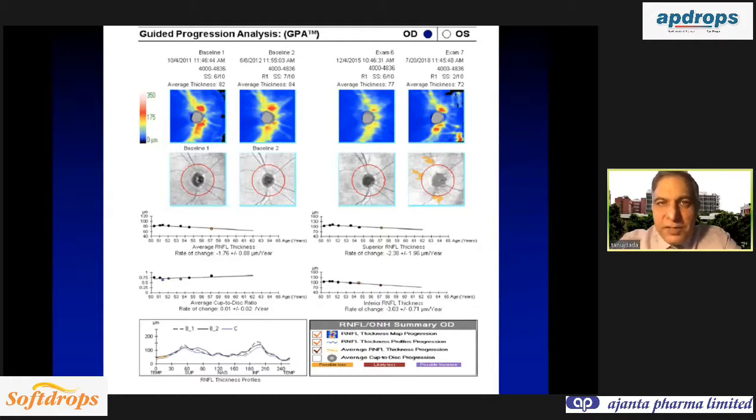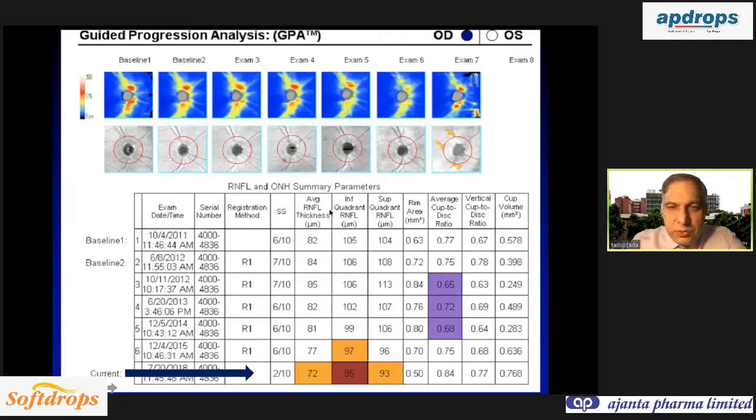But what you have missed, see the signal strength. It is 7 on 10 here, and here is 2 on 10. And this shows you that average retinal nerve fiber layer has decreased from 105 to 85. But if you see the signal strength, 7 on 10, this is 2 on 10. So there is a cataract developing that is causing a poor signal strength, and that is causing false progression.